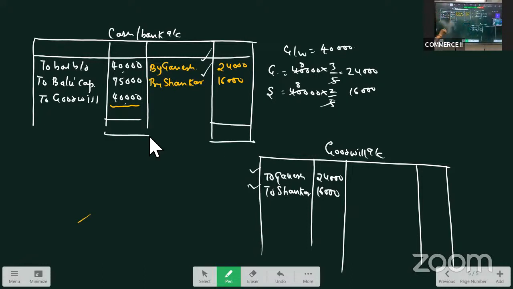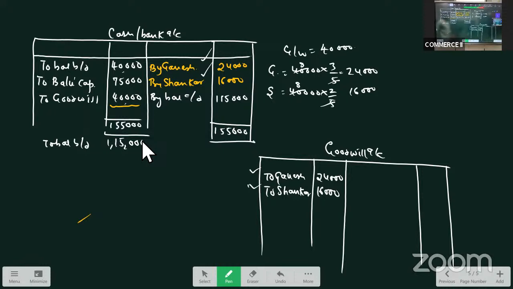See what is the total here? 40, 41, 80, 1,55,000. So what will be the closing balance now? Balance carried down, 150 minus 40. It will be 1,15,000. So now, when I am preparing the balance sheet, what will be my cash balance? It will be 1,15,000.